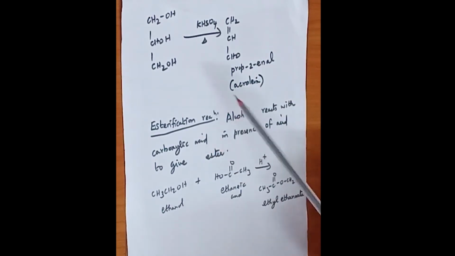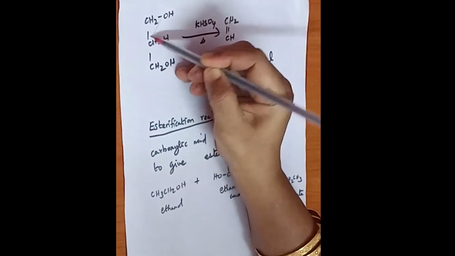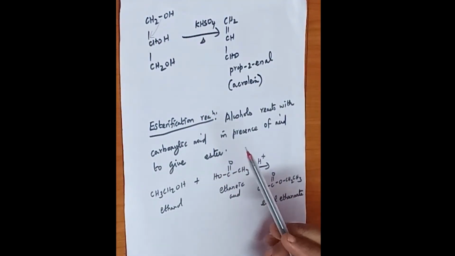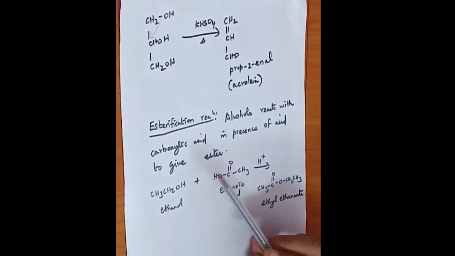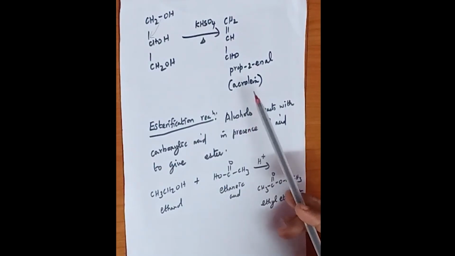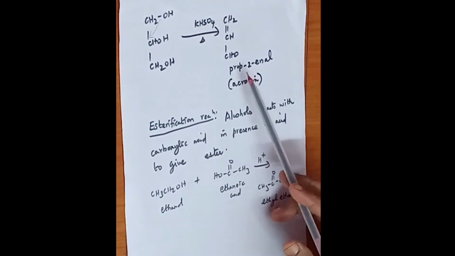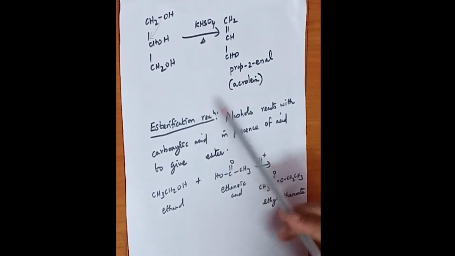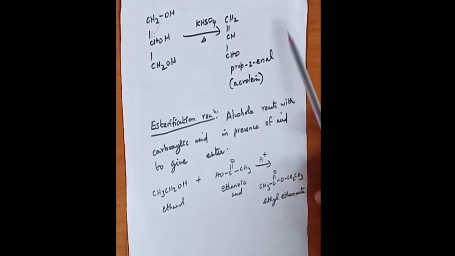Here there is a shift of hydrogen, with removal of water molecule. There will be a shift of double bond here from CH2OH, and as a result there is a CH2 double bond CH. Here there is a removal of water molecule, and the remaining will be CH and CHO. Two molecules of water are eliminated to form the product acrolein.